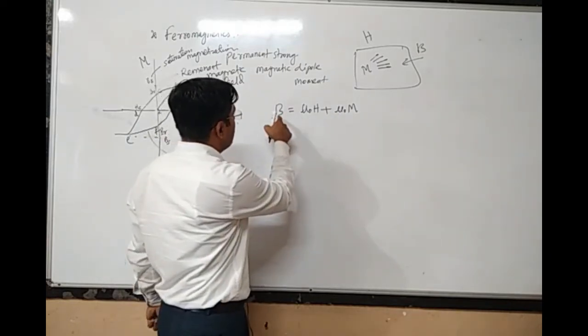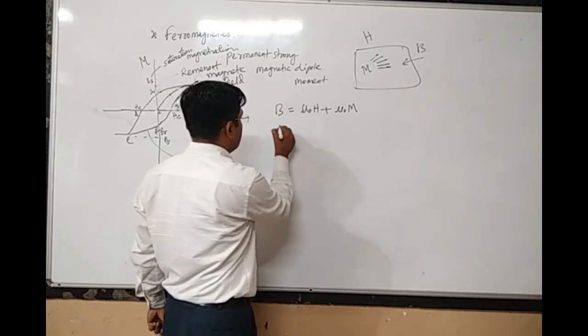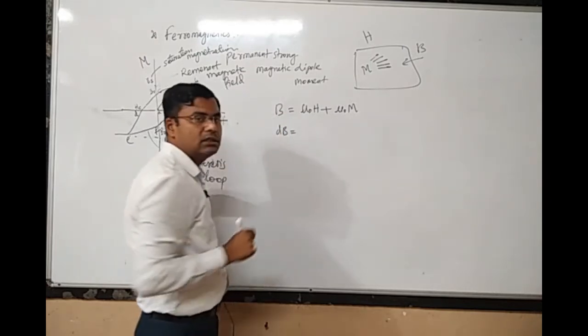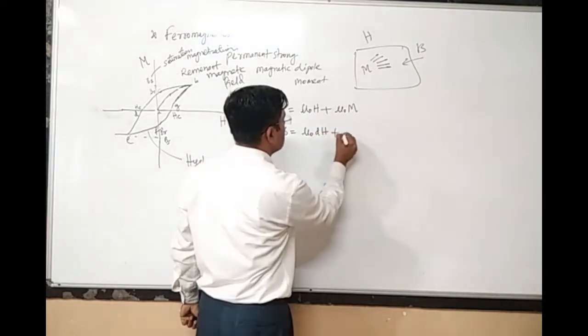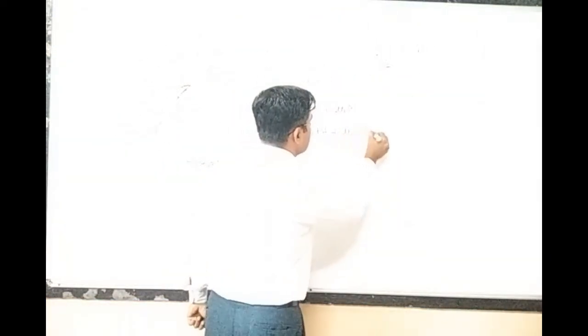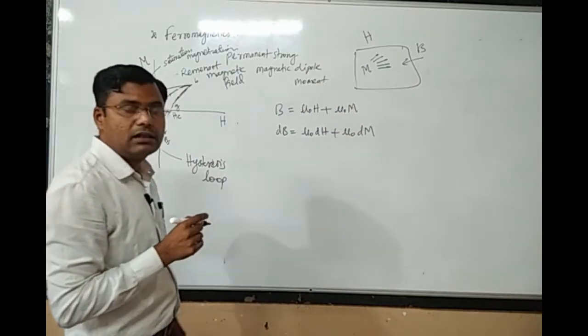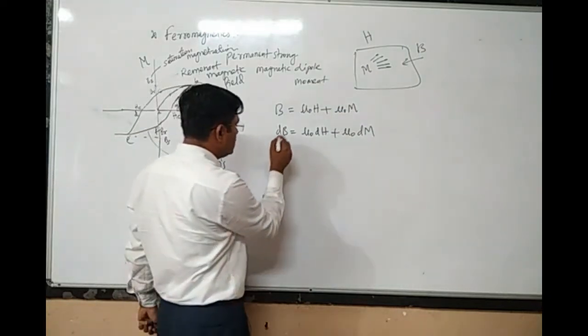Now if I differentiate this equation, then the change in B, dB, is mu0 times dH plus mu0 times dm. Now let us take the dot product with the H vector.